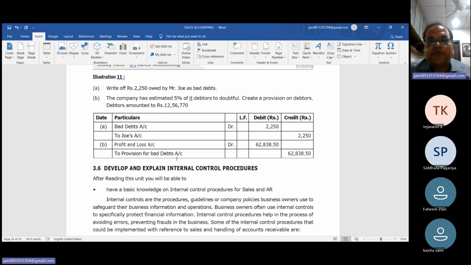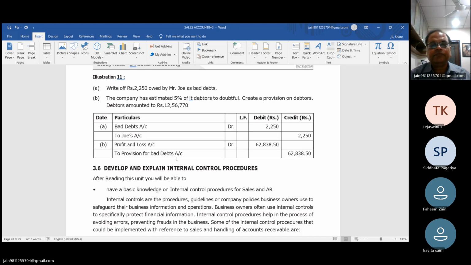The company has estimated 5% of its debtors as doubtful debt and creates the provision on debtors for the doubtful debt. The debtor amount is 12 lakh 56,770. Now calculate 5%. So 5% is 62,838. So this is the allowance method. Whenever we create the provision, the entry will be profit and loss account debit to provision for bad debts or provision for doubtful debt. Both are the same.